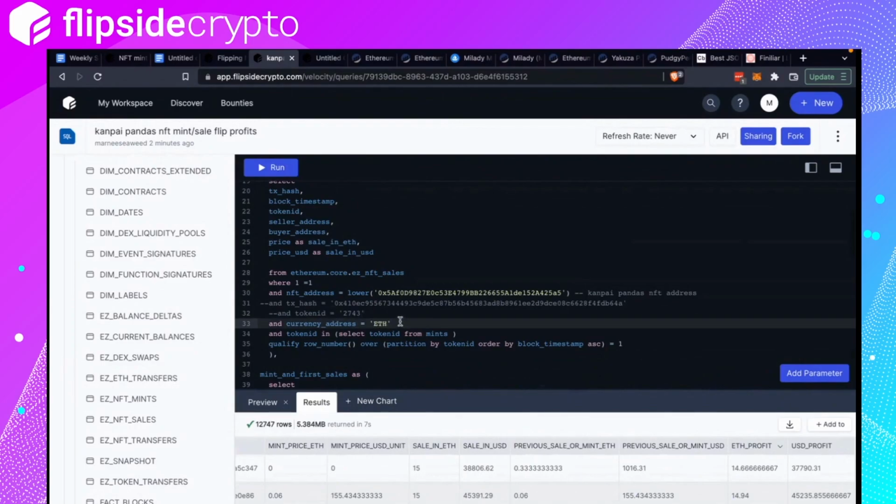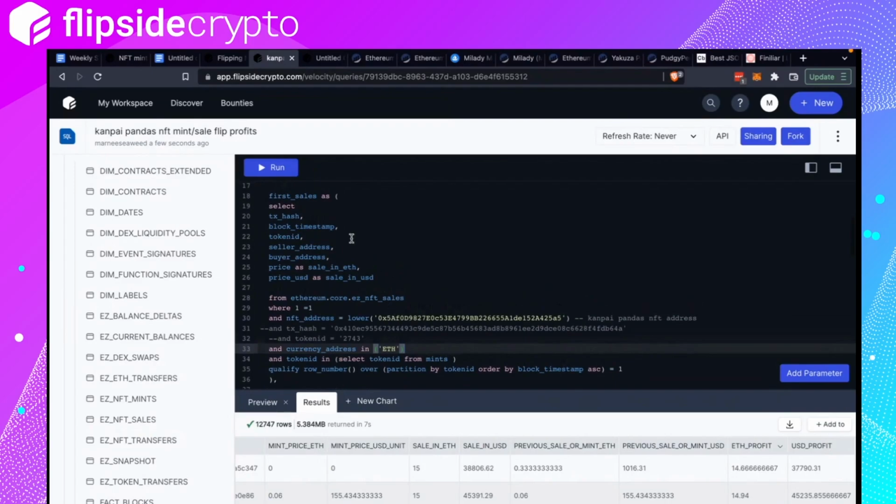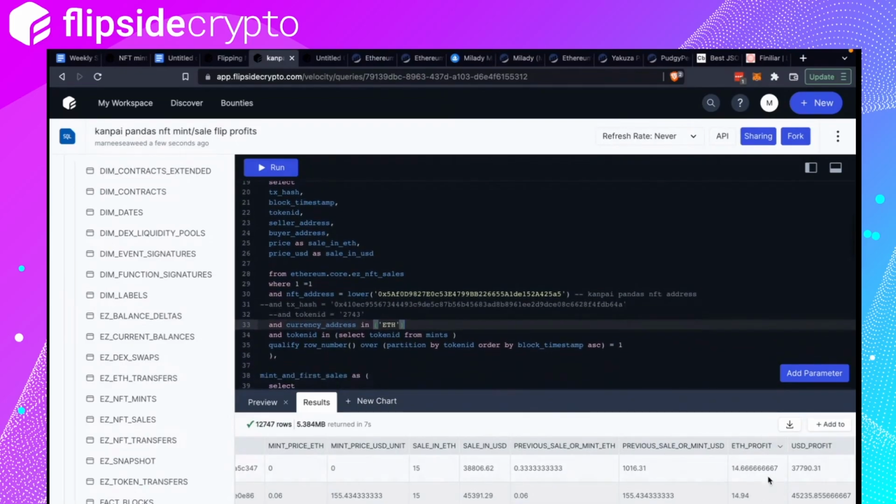Technically, you can also do currency in ETH, and then you put the wrapped ETH address here. I don't know what it is, but you can put it there as well, and that should be the same price. If you want to include USD amounts, you would have to create a new table called something like first sales USD. But the downside to that is that you won't be able to see the ETH profits. You will only be able to see USD profits.